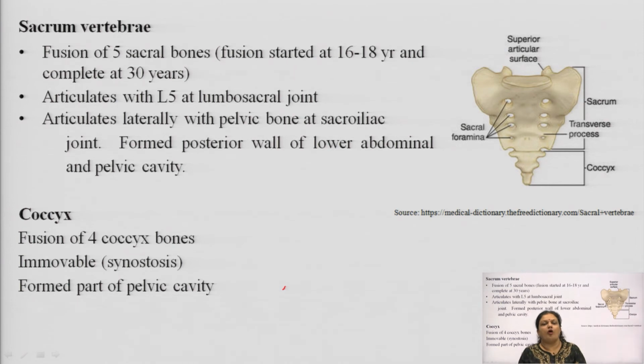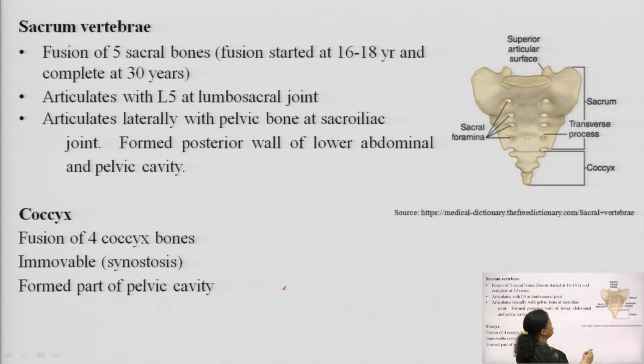Now, coming to the coccyx, after the sacrum we have four bones fused in adults, and they make one single structure, which is the coccyx. It is exactly immovable. These joints and bones are not in a condition to move, and immovable joints are known as, students, synostosis, and they form an important part of the pelvic cavity.